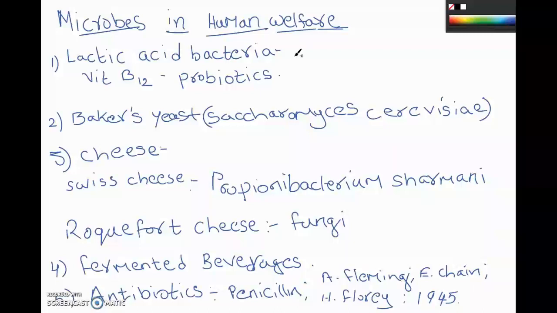Immediately the propagation starts, and this bacteria, what does it do? It coagulates the proteins in the milk. It partially digests the milk proteins and coagulates them so that they come together and they form a semi-solid type structure. So that is how this lactic acid bacteria plays a key role during this formation. It produces this important vitamin, that is vitamin B12. It's responsible for the production of vitamin B12.